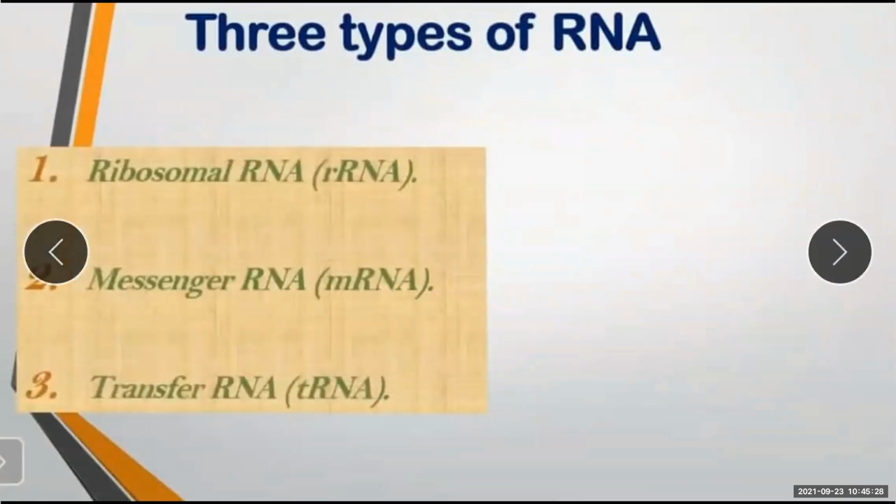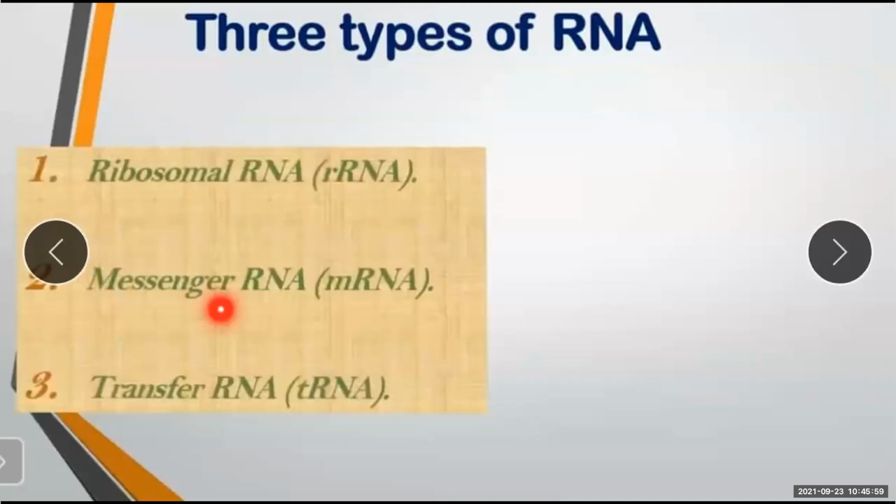according to the functions of the RNA, there are three types of RNA. On which basis are the different types of RNA identified? According to their function, they are divided into three types of RNA. The first one is ribosomal RNA. It is indicated by small r, rRNA, it is called rRNA.